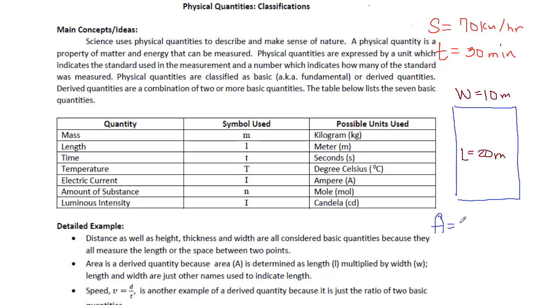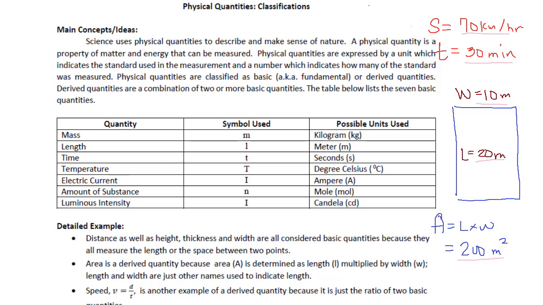Recalling your geometry class, you try to calculate the area in your head, and remember that area is length times width. The length is 20 meters and the width is 10 meters. If you multiply that, you get 200 square meters. Since the seller is selling it at 1,000 per square meter, you figure out that this must cost 200,000 pesos. So these numbers that I'm listing here are how we measure physical quantities: the speed, 70 km per hour; the time, 30 minutes; the width, 10 meters; the length, 20 meters; and the area, 200 square meters.